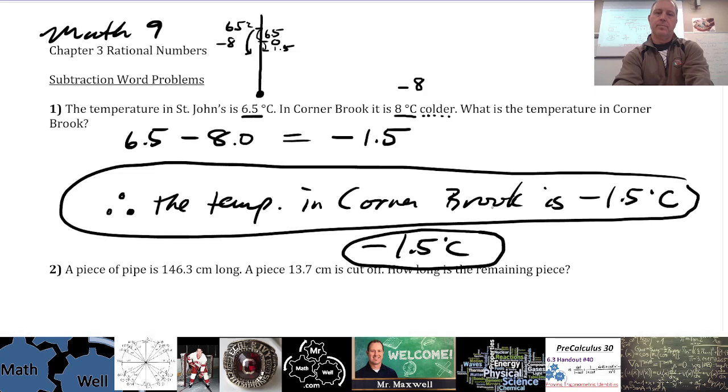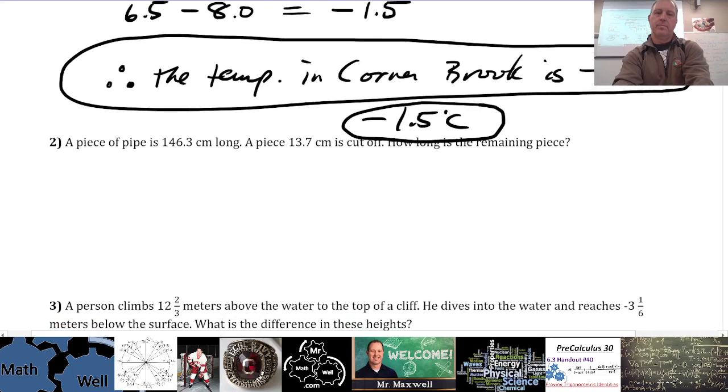You do need to read carefully the word problem because, like I say, if you just look at this 8 degrees Celsius and 6.5, I know for a fact that some of you will just add or just subtract them without even really thinking too hard about it. So please make sure that you understand what the words mean. Okay. All right, if there's no questions, let's go to the second one.